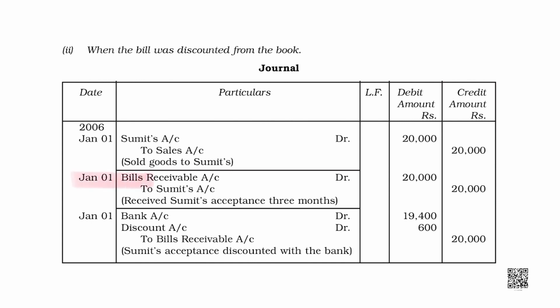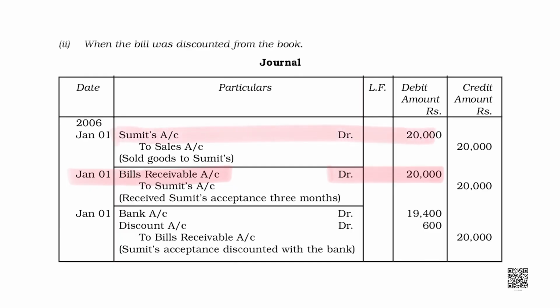Now, he received a bill. We have already learned that when we write a bill of exchange, bill receivable becomes our asset. The way Sumit was my debtor and my asset, after writing the bill, bill receivable will become my asset. Bill receivable is debited and Sumit is credited, right?